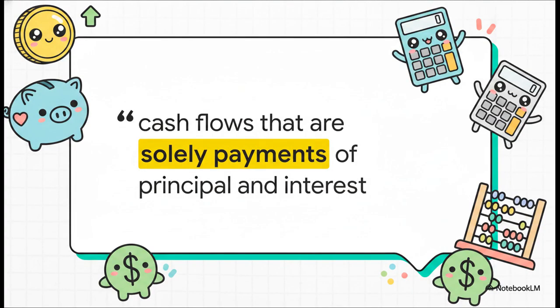This specific quote right here, this is the absolute golden rule for unlocking those amortized cost and FVOCI categories. We call this the SPPI test, solely payments of principal and interest. Think of it like checking if it's just a standard, plain vanilla lending arrangement. The principal is basically just the fair value at initial recognition, and interest is primarily your compensation for the time value of money and the credit risk. But if an instrument's cash flows get a little too exotic, or maybe they're tied to volatile equity indexes, well, it fails this test entirely and gets dumped straight into the fair value through profit or loss category.